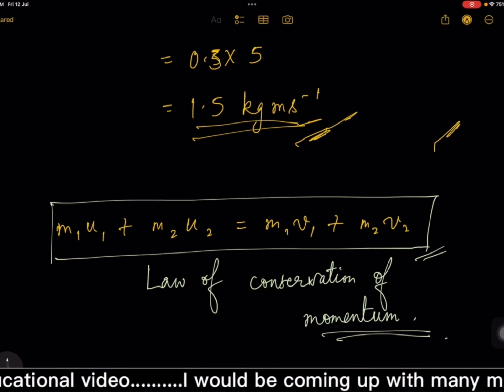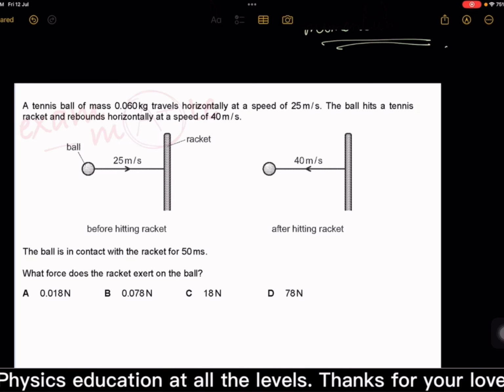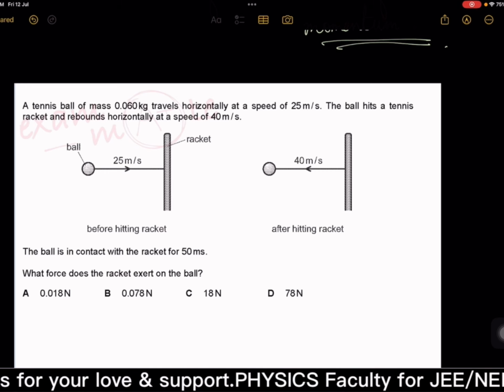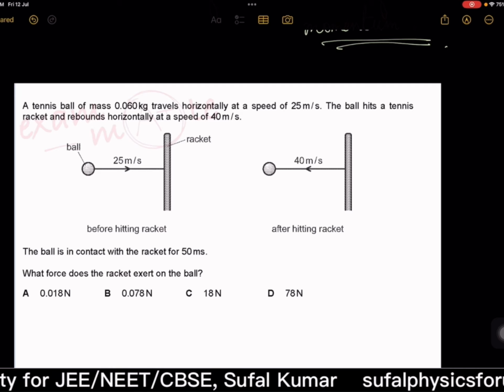Impact for a small time. This is also an impulse, that means related to momentum. Force into delta t is equal to change in momentum. So change in momentum, like the previous problem, you will be doing. Same thing, getting added.